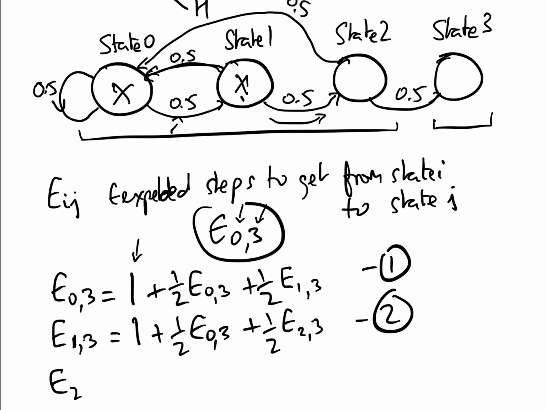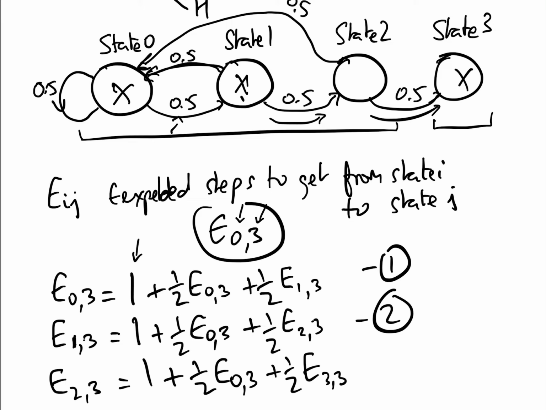And then equation number 3, we just about got enough space on the page. E2 3, well, 1, which is our coin toss, sorry, not our throw. Add half. Now, if we had 2 heads and then we get a tail, we have to go all the way back, little snakes and ladders like, all the way back to the beginning. So that's a half E0 3, add a half, we go into state 3 here, which is E3 3.